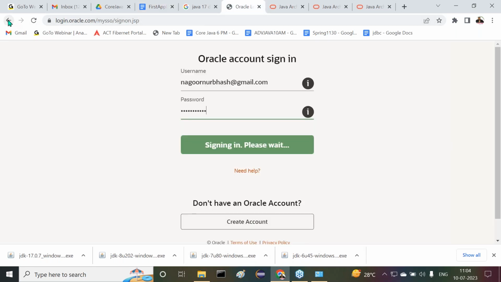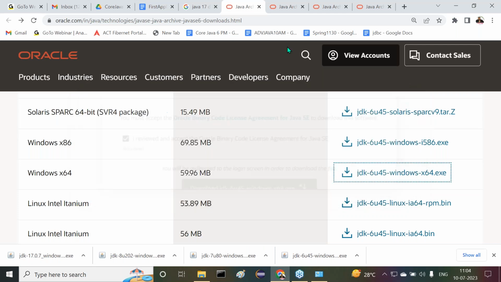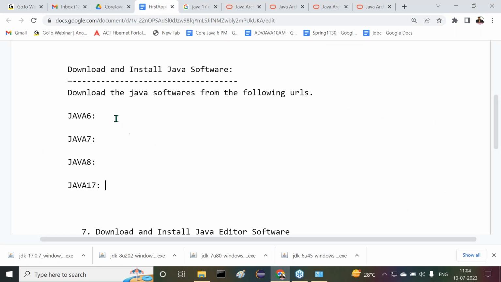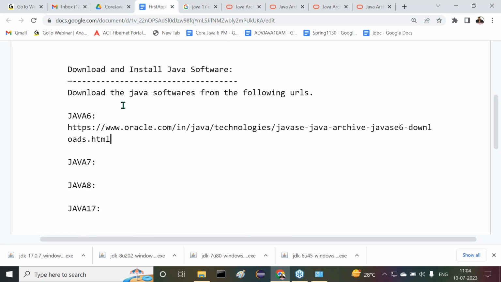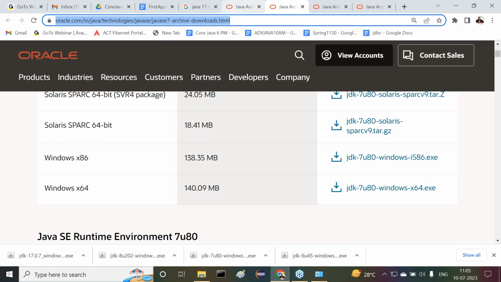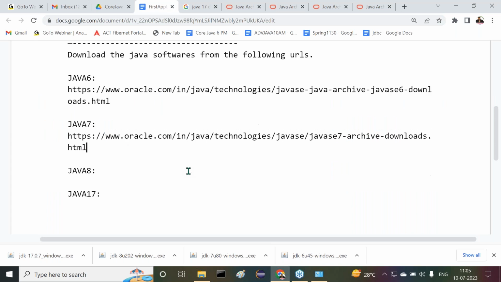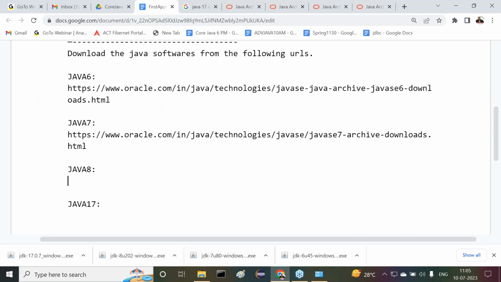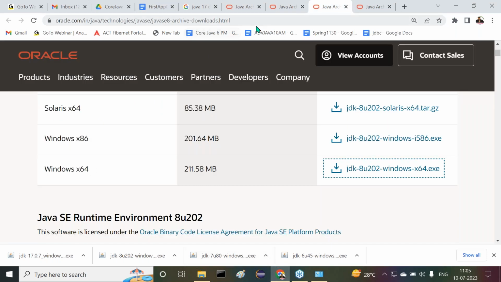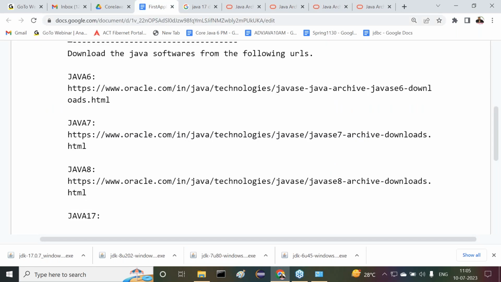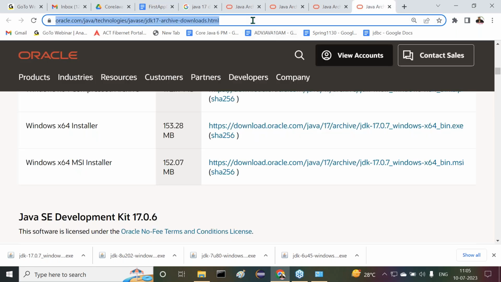Try to understand these links here. Java 6 location is like what there. Here I have a link. That link I want to paste into the location. Java 6. This is the link for Java 6. Next one is for Java 7. All right, sir. Now here this is Java 7. For Java 8. Now Java 17. This one also here I want to provide.